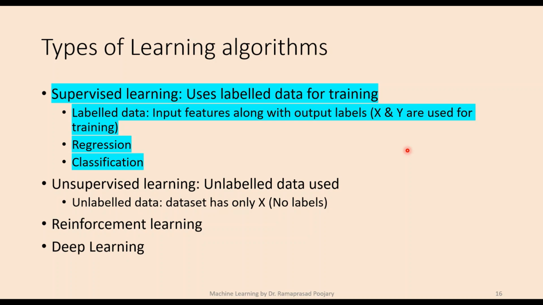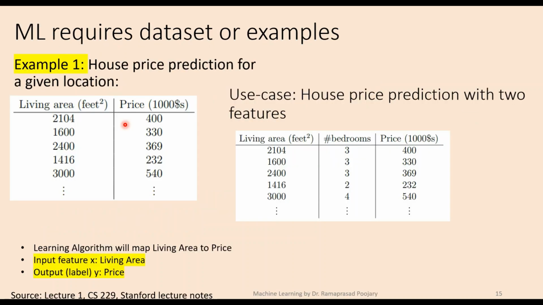So one thing is the data. Of course, machine learning requires lots of data. The second thing is the algorithm that you choose, which is written to learn from the data. The type of algorithm depends on the application. For example, if it's house price prediction, your target variable will be a continuous value, between a minimum and maximum.